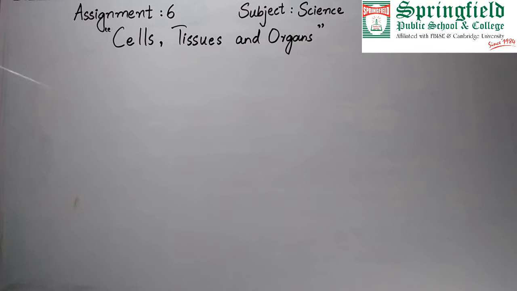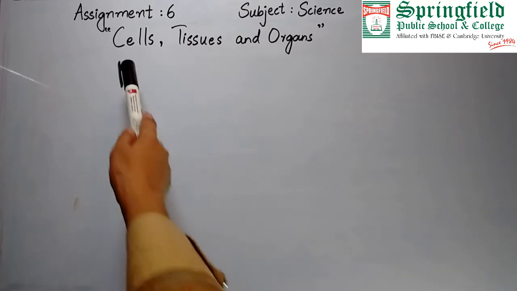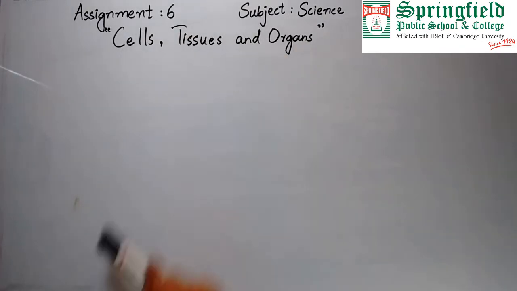In this topic, we will see how these cells are arranged to form higher structures, and ultimately a complete independent organism. So we will see how cells, tissues, and organs are formed.